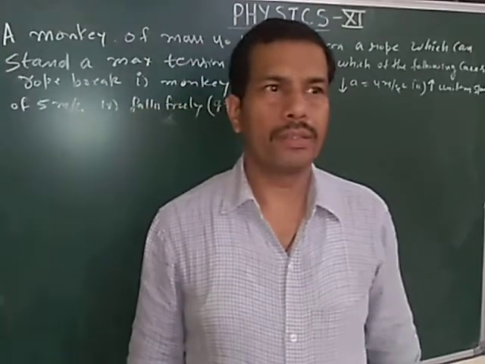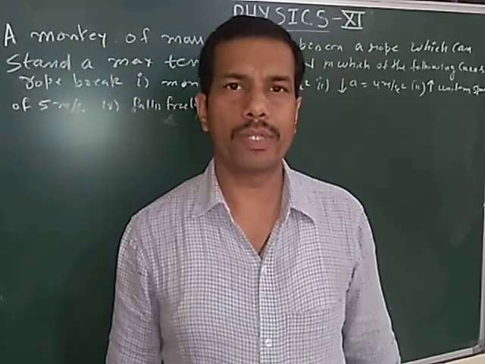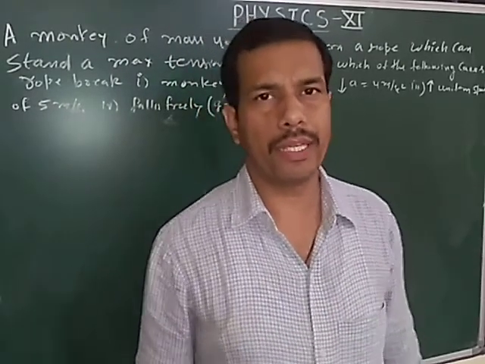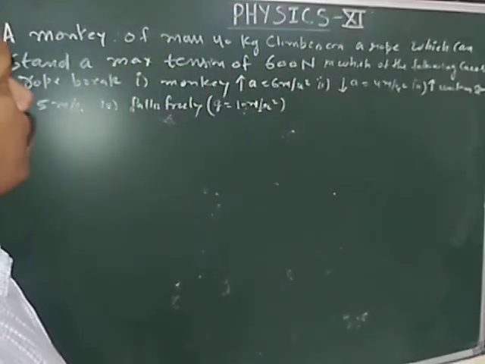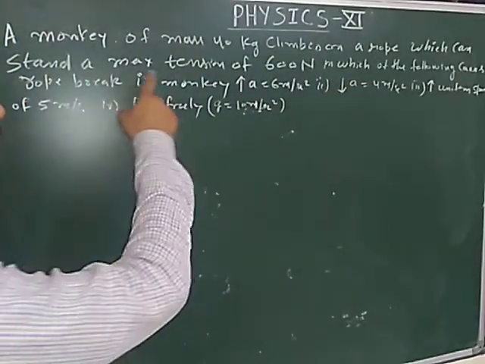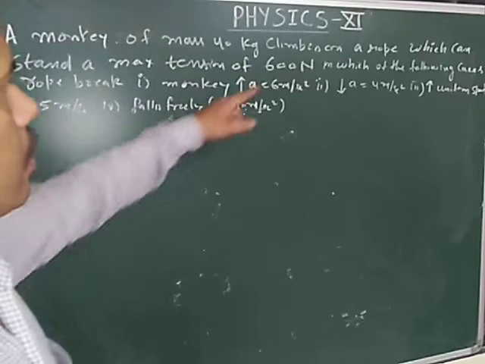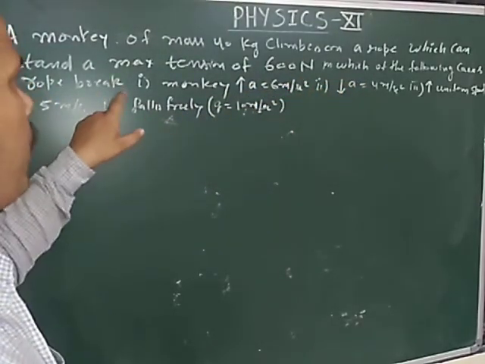Good morning, students. Today we are taking the numerical portion of chapter number 5, and the question is: a monkey of mass 40 kilogram climbs on a rope which can stand a maximum tension of 600 Newton. In which of the following cases will the rope break?